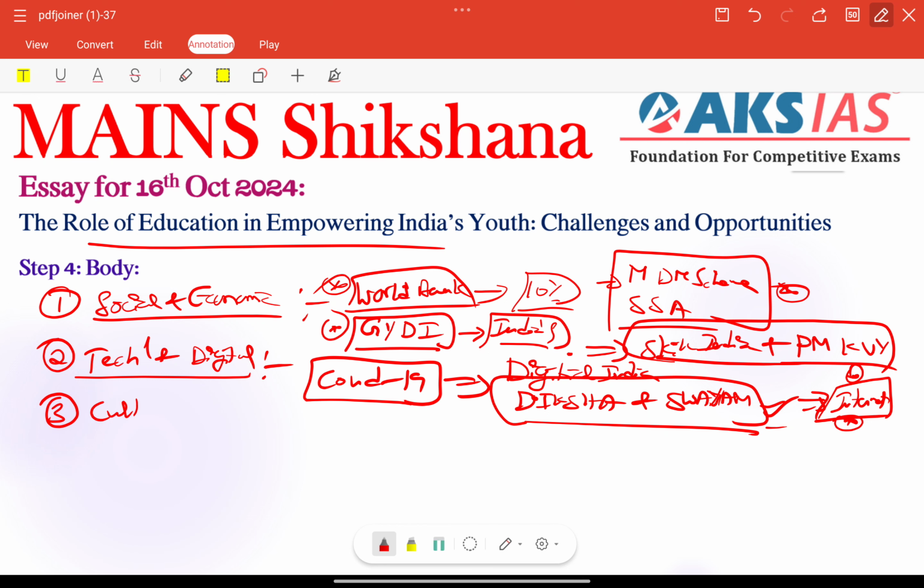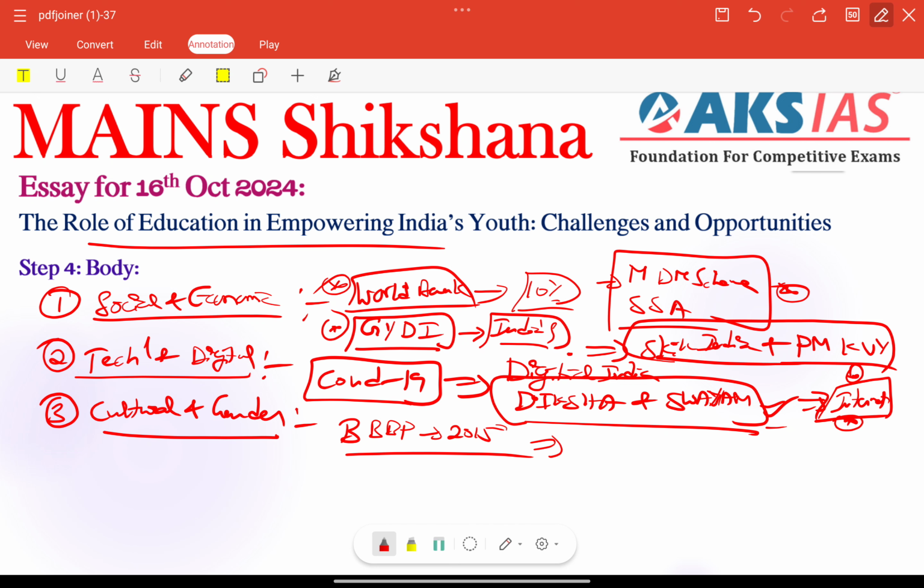Other than that, we have cultural and gender aspects, which we can include here. Regarding cultural and gender aspects, in many parts of India, societal norms and gender biases continue to restrict girls' access to education. Right, here we can add our Beti Bachao, Beti Padhao scheme that was initiated in 2015. Simply, it has made significant progress in addressing gender disparities.